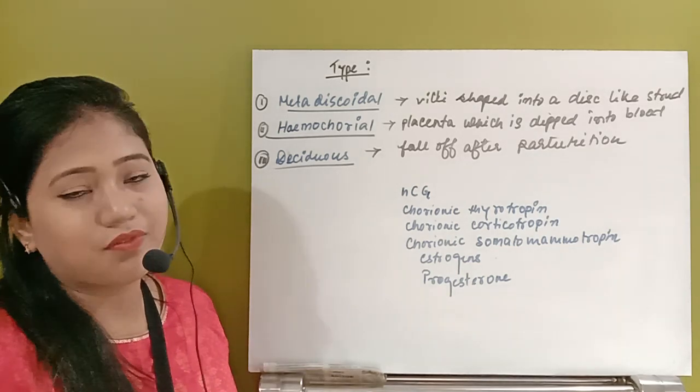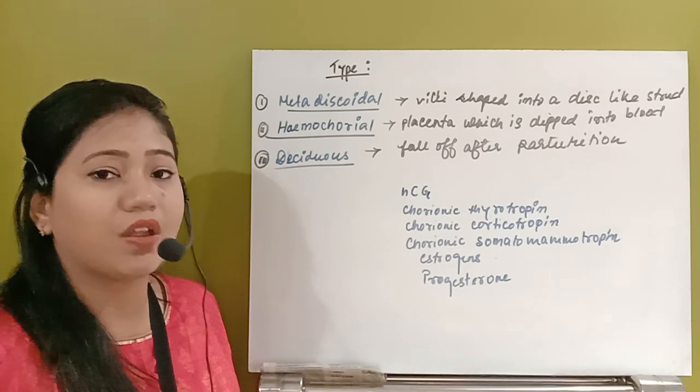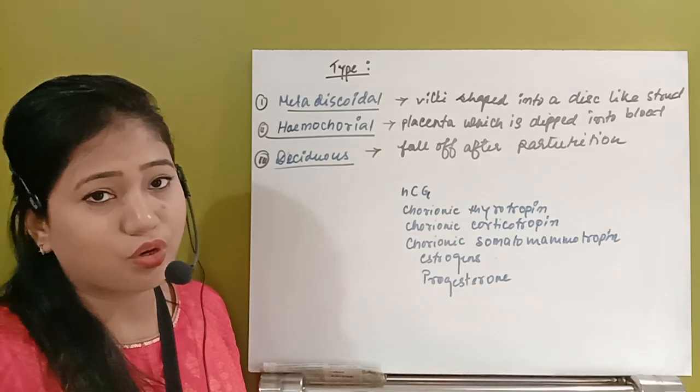So these are the different types of placenta I have told you. Now, a very important question also comes: the placenta acts as an endocrine gland.